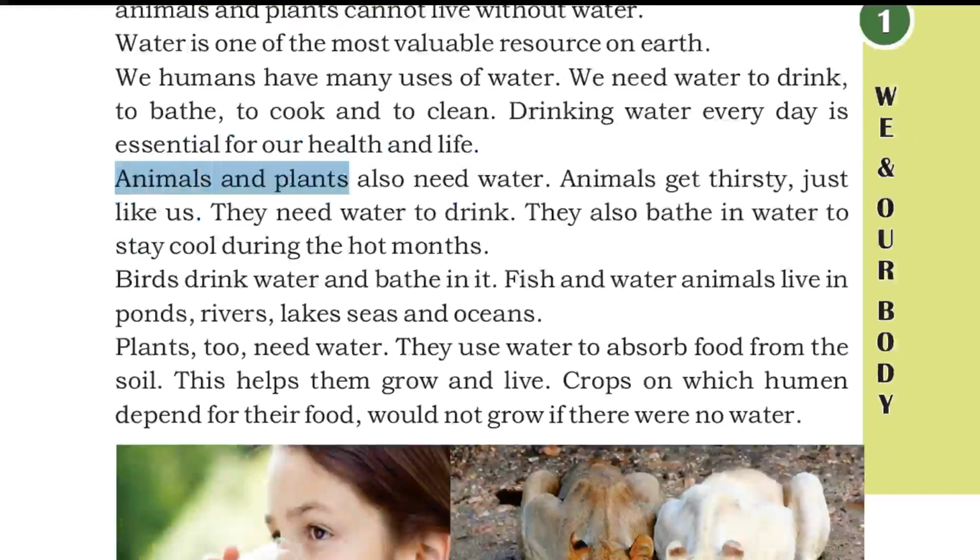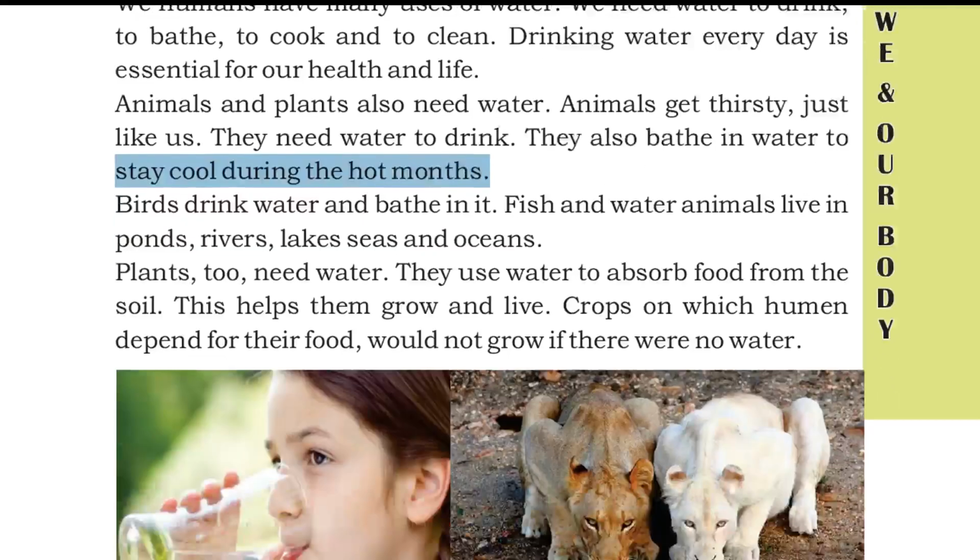Animals and plants also need water. Animals get thirsty just like us. They need water to drink. They also bathe in water to stay cool during the hot months.